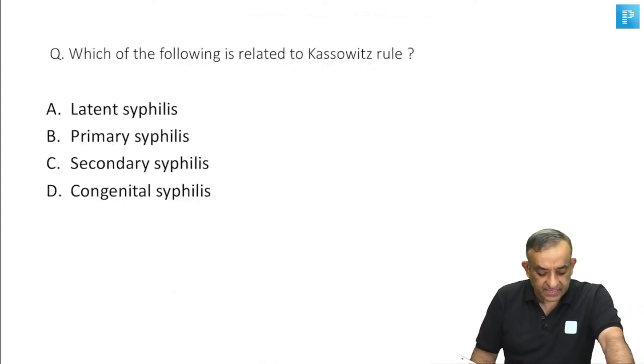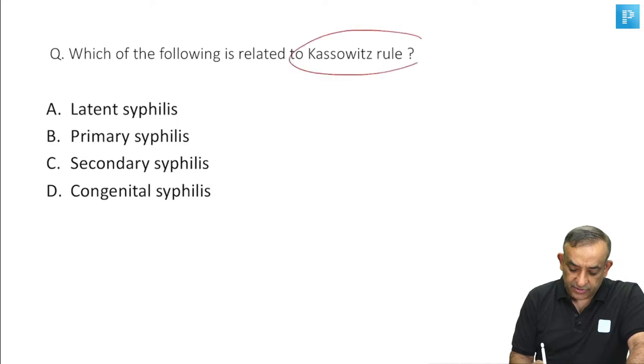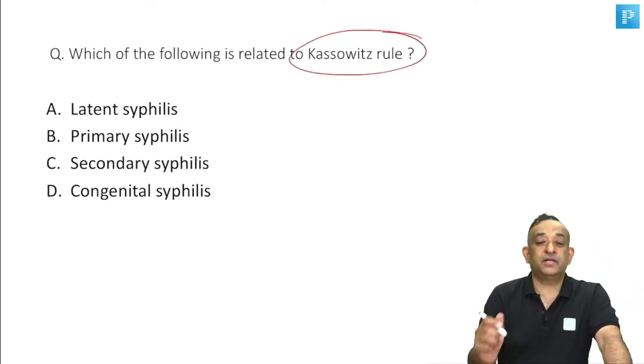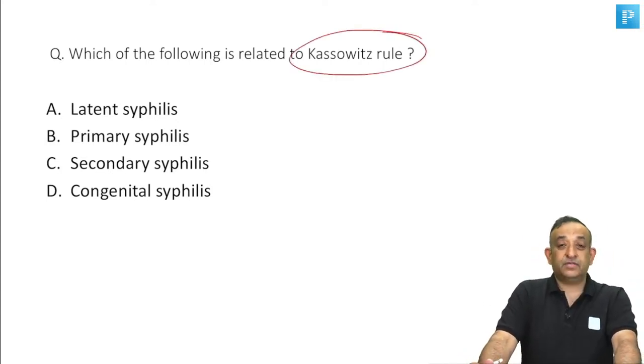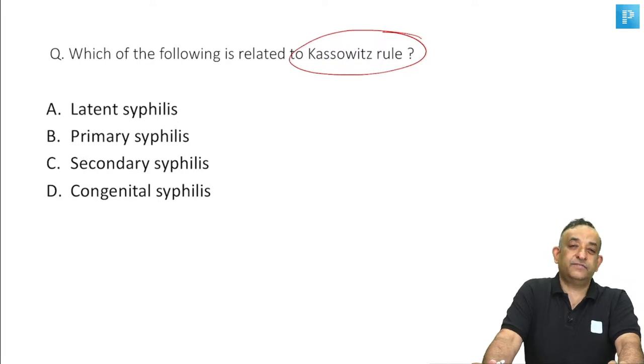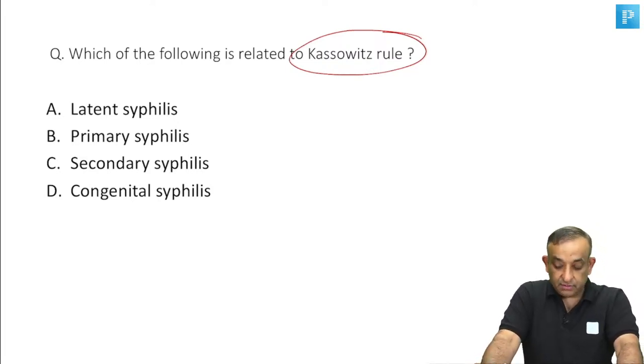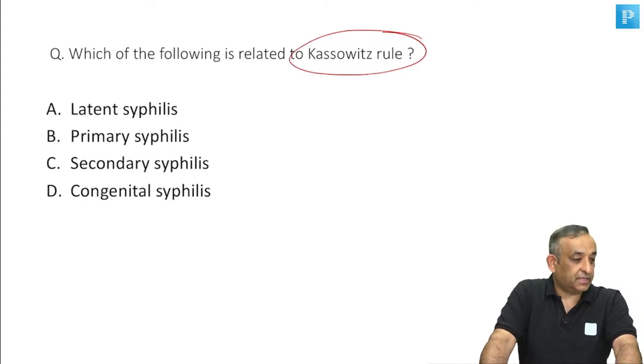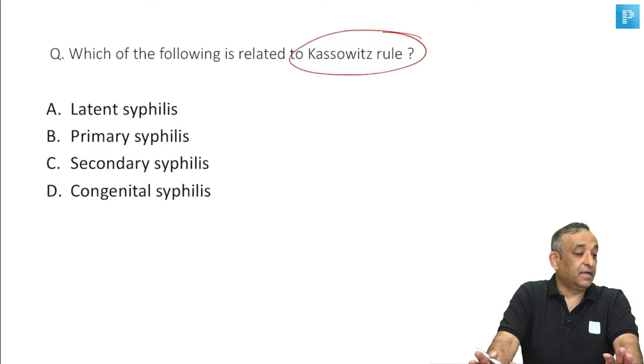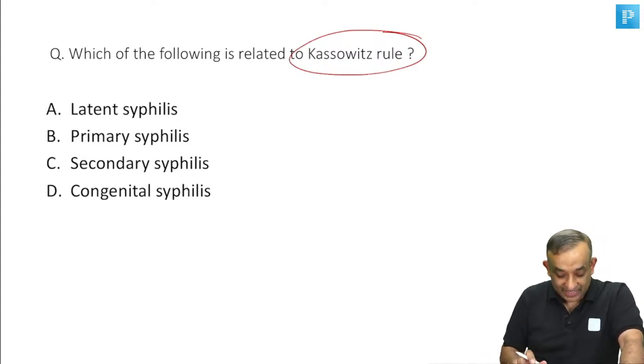Which of the following is related to the Kasovich rule? All right, Dr. Preeti, I hope I'm not getting into your territory here, because this Kasovich rule has come twice in the INICET exams, so I cannot just ignore it. Yes, it's a microbiology related question. So what are you going to tell me? Latent syphilis, primary syphilis, secondary syphilis, congenital syphilis. All right. Guys, all 212 of you are immediately answering D. All right. Thank you so much, guys.